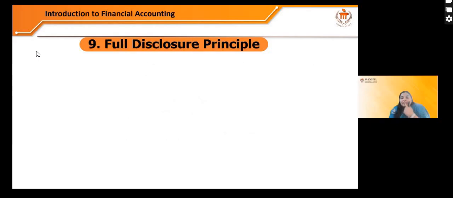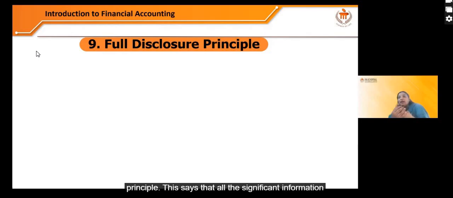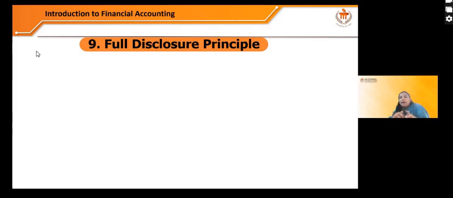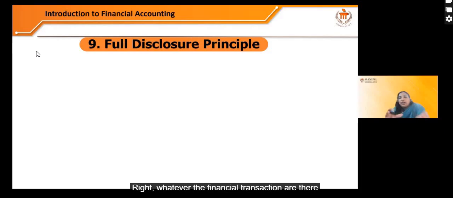And then we have the full disclosure principle. This says that all the significant financial information needs to be disclosed. Whatever the financial transactions are, whatever the financial information which can impact the stakeholders or shareholders, that needs to be disclosed.